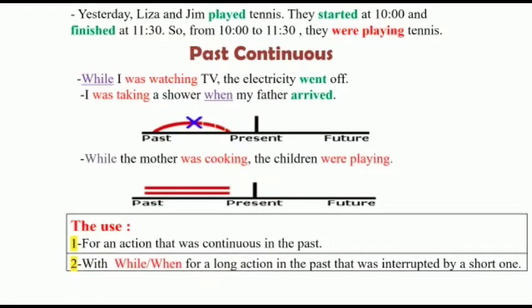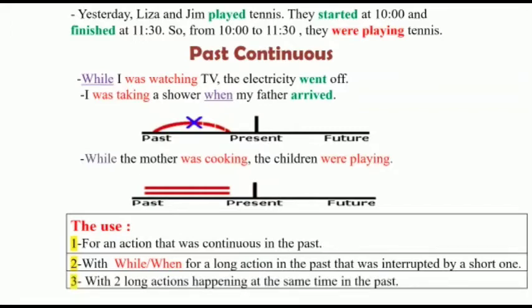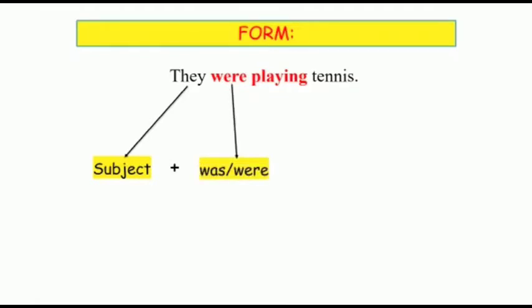The second use is with while and when for a long action in the past that was interrupted by a short one. Interrupted means disrupted or stopped by a shorter action. And number three, with two long actions as we saw here, happening at the same time in the past. Now, the form of the past continuous is the following. This is a subject, they, plus the verb to be in the past, which is was or were, plus a verb, play in this case, plus ing. They were playing tennis.